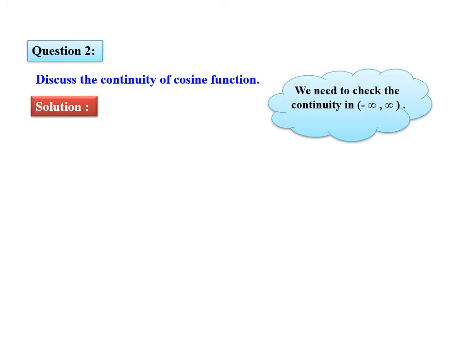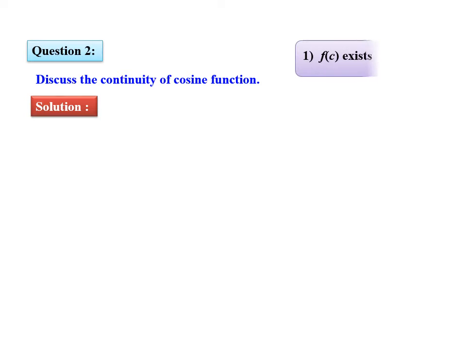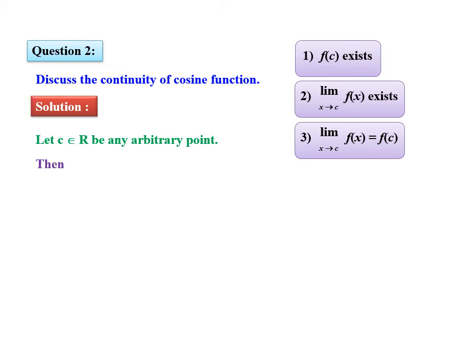Next question, discuss the continuity of cosine function. Let c belongs to R be any arbitrary point, then f of c is equal to cos c.